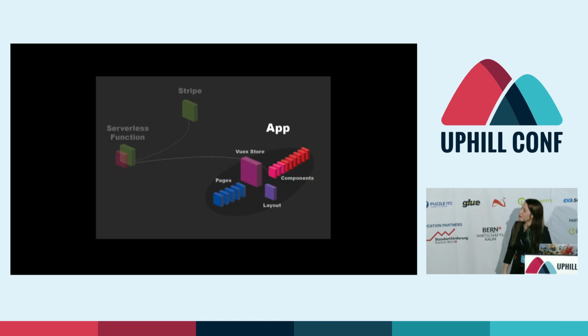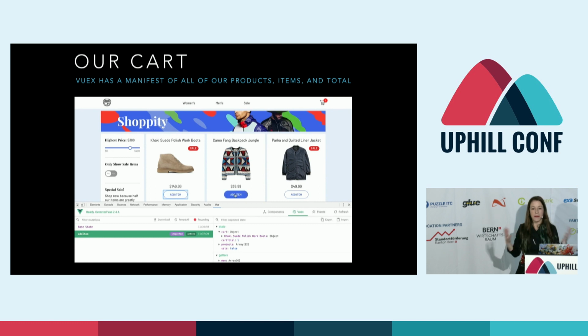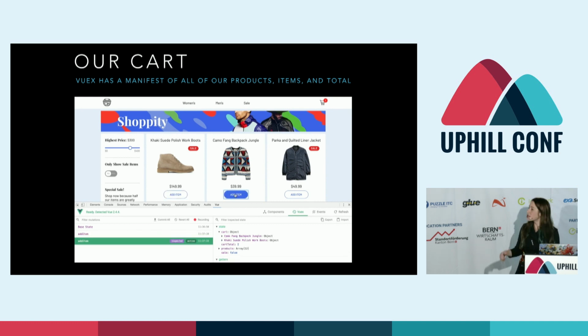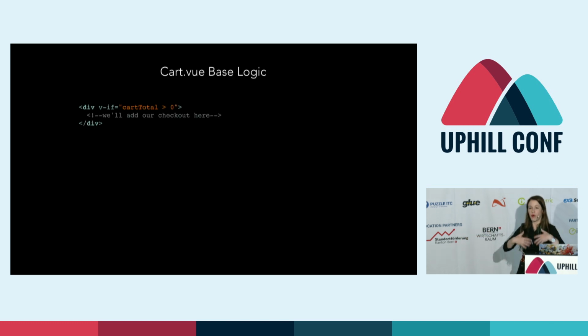So first, we're going to talk about that Vuex store and our cart.vue page, these two pieces here. So all of our products are in a big manifest object in our Vuex store. We're also storing what's in the cart as well as the cart total. So you can see here, as I add items, the Vuex store updates. This is the Vue dev tools, if you've never seen them before. And here's the shape of what we're going to be building on the cart.vue page.